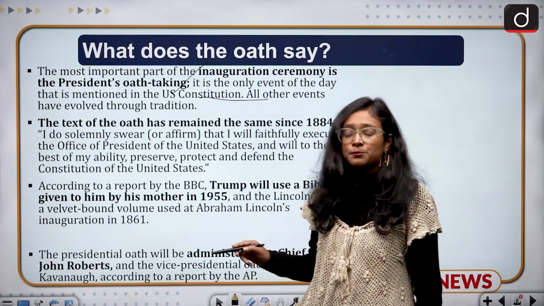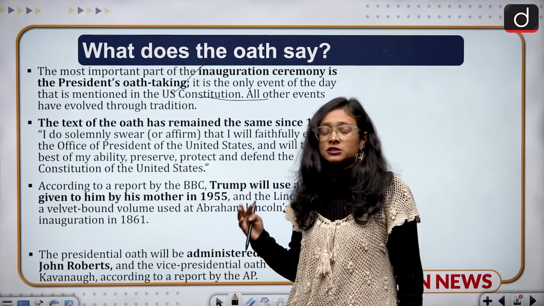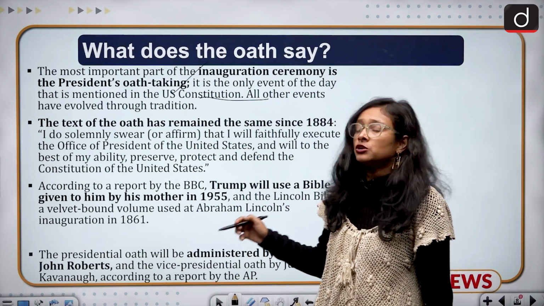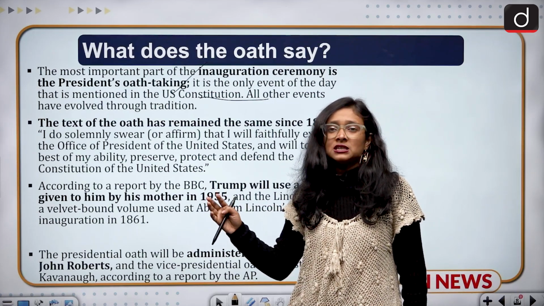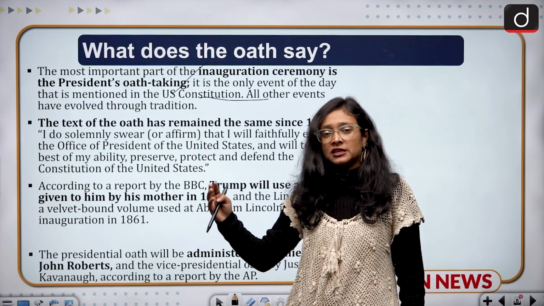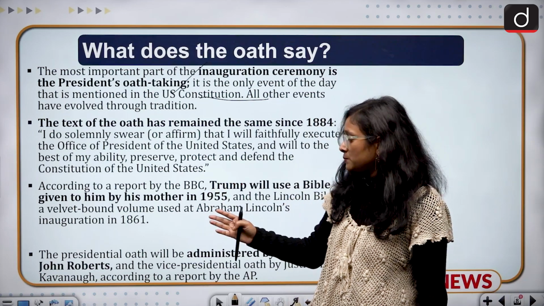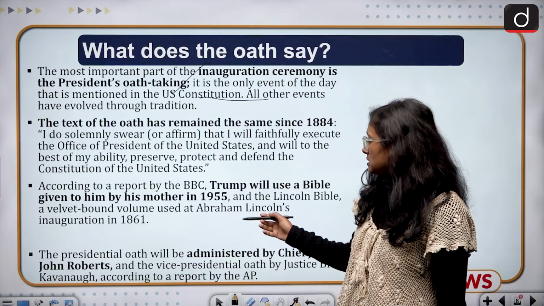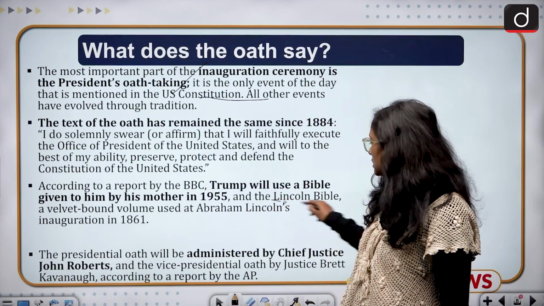According to a report by BBC and various other news channels, President Donald Trump will take the oath using a Bible given to him by his mother in 1955. Generally, this practice was started by George Washington, and after that every president has followed it. Here we can see that the particular Bible is called the Lincoln Bible.